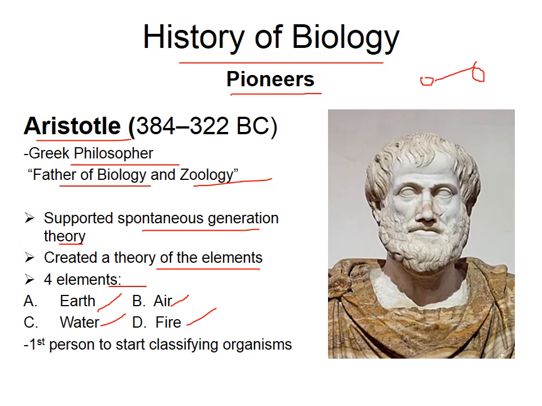He was the first person to classify organisms. He classified organisms into two parts: animal and plant. He divided animals into two parts, and he divided plants into three parts: tree, shrub and herb. That biological classification I will discuss in a different lecture.